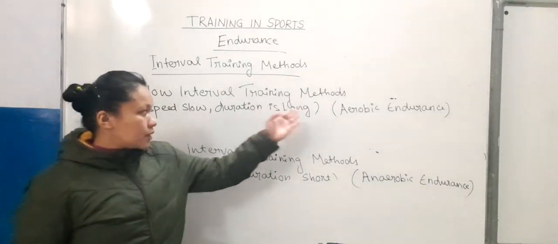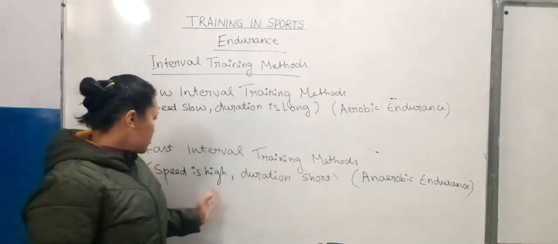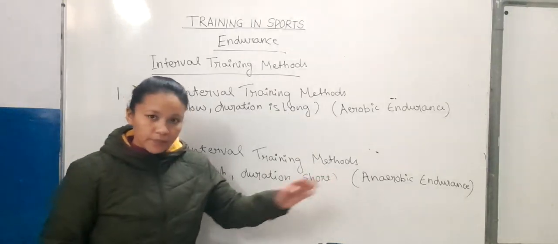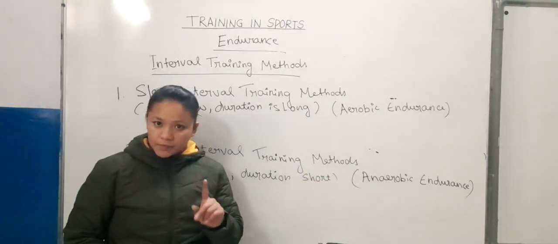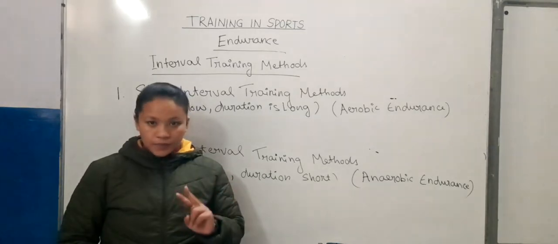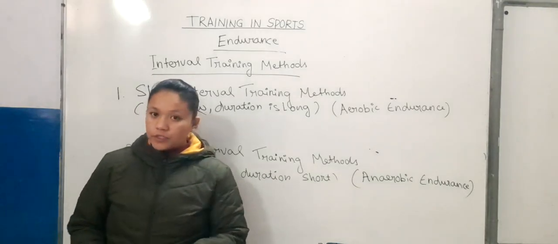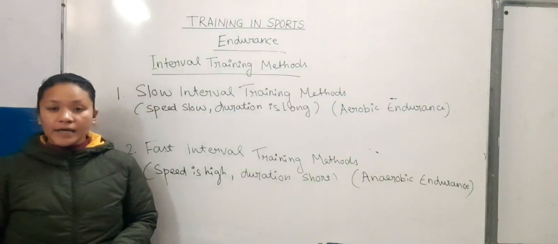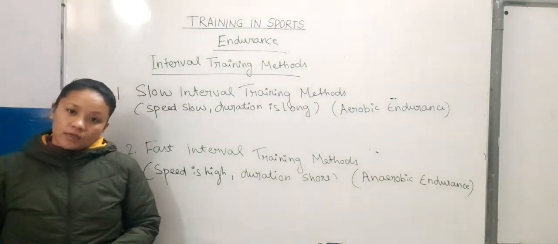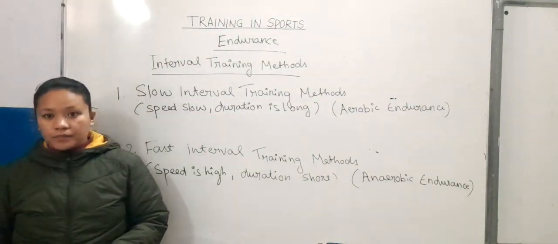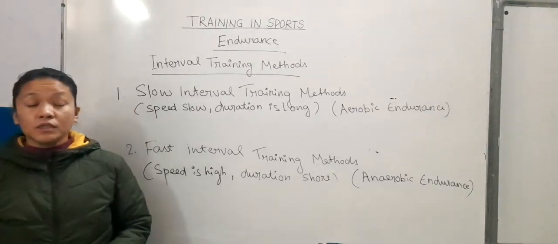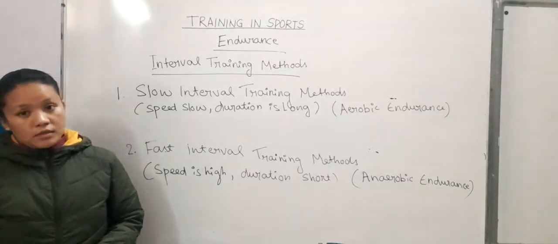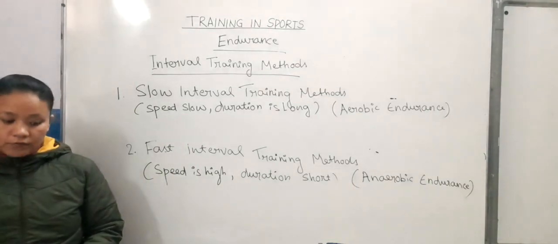Slow interval develops aerobic endurance. Fast interval helps to develop anaerobic endurance. Endurance is of two types: aerobic endurance and anaerobic endurance. Whenever we do the activity with high speed, anaerobic endurance develops, and with slow speed, aerobic endurance develops.